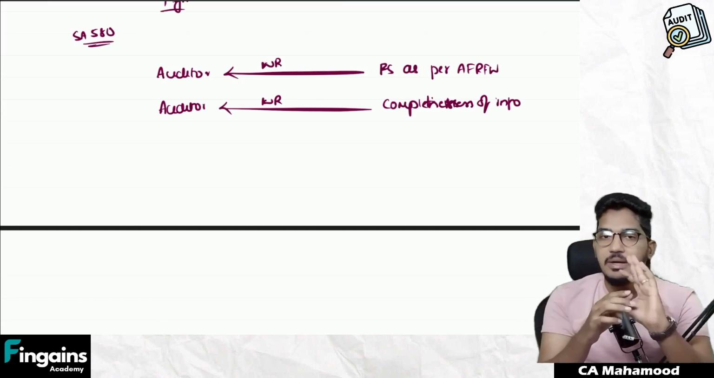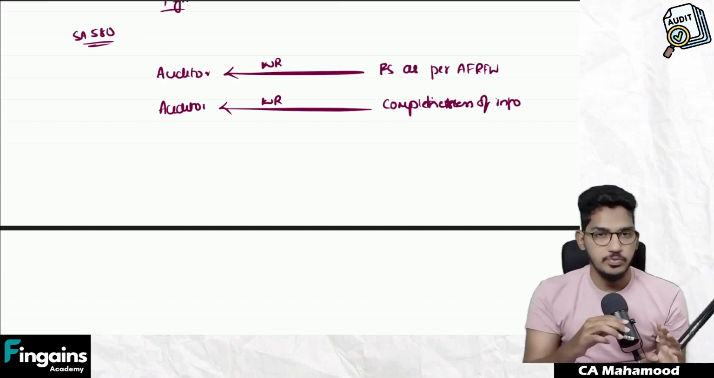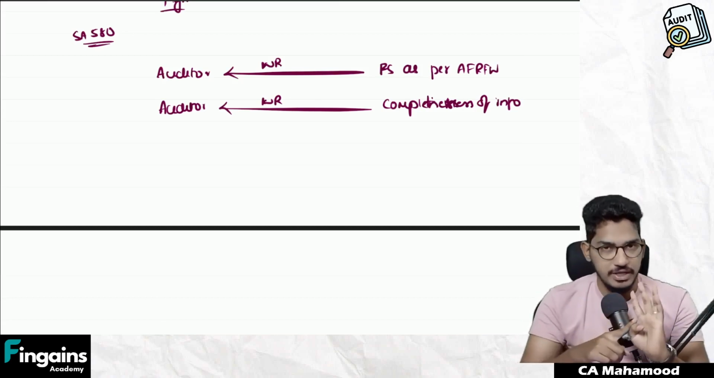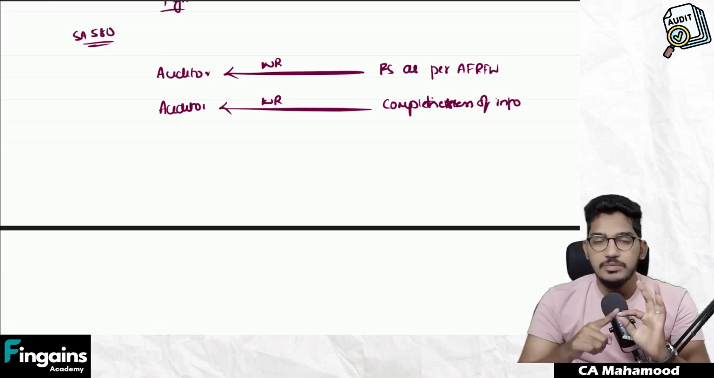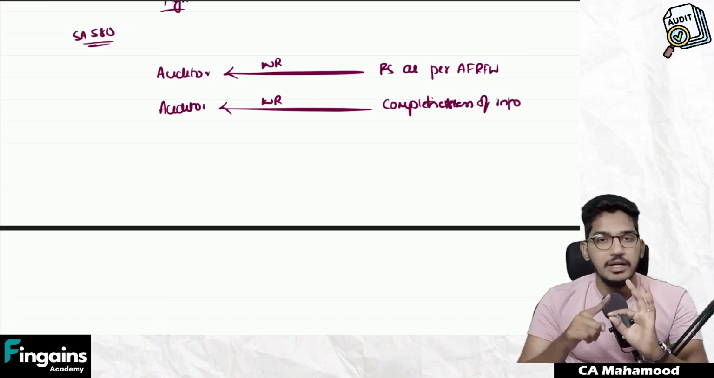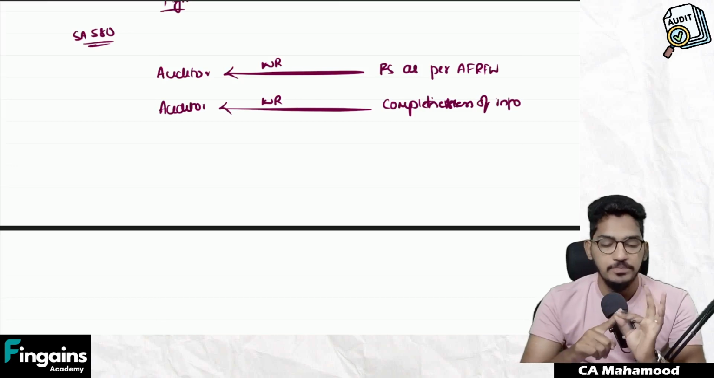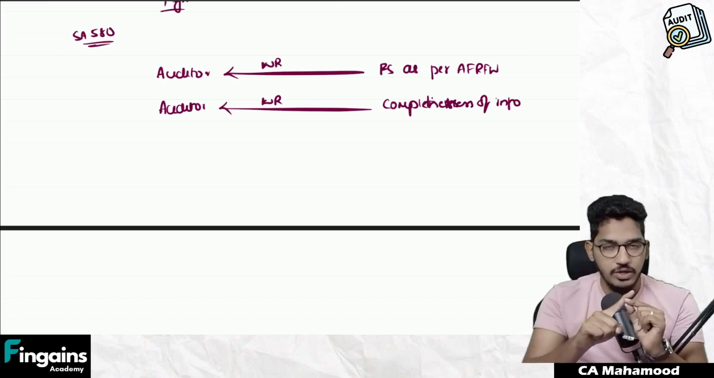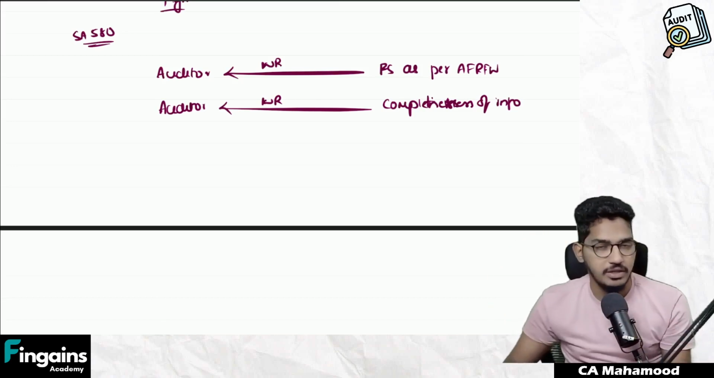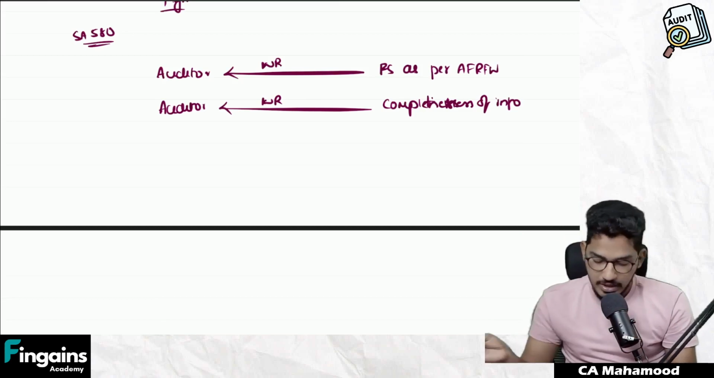What are they? That the management accepted and fulfilled its responsibility for preparation of financial statements, and also that management has provided the information completely to the auditor without hiding anything from him. These two confirmations every auditor must get from the management of every client, whoever he is doing the audit for.